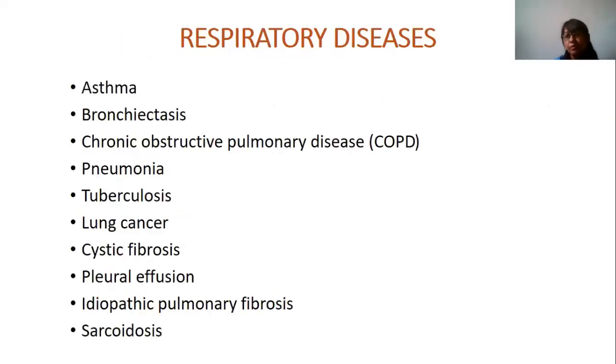What are the different types of respiratory disease? We are going to learn that respiratory diseases are asthma, bronchitis, COPD, pneumonia, tuberculosis, lung cancer, cystic fibrosis, pleural effusion, idiopathic pulmonary fibrosis, and sarcoidosis. These are the common respiratory diseases which we all have to know and which we are going to learn afterward. Am I able to make you understand?